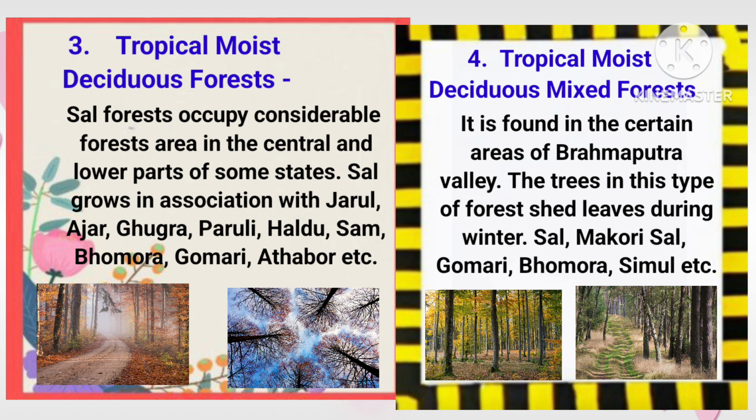Fourth is tropical moist deciduous mixed forests. It is found in certain areas of the Brahmaputra Valley. The trees in this type of forest shed leaves during winter. Sal, Makori sal, Gomari, Bomora, Simul, etc. And here are the pictures.